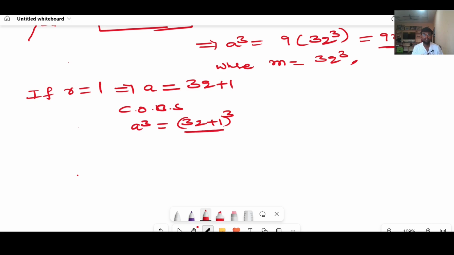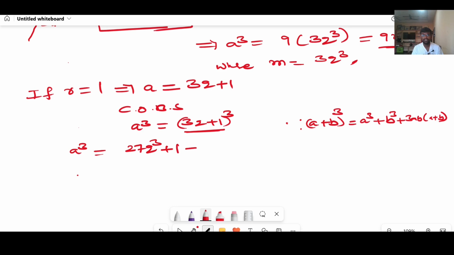It is in the form of a plus b whole cube. We know a plus b whole cube equals a cube plus b cube plus 3ab into a plus b. I can simplify this: a cube means 3q whole cube, 27q cube, b cube means 1, plus 3ab, 3 into 3q into 1, times a plus b, 3q plus 1. This is the simplified form of 3q plus 1 whole cube.